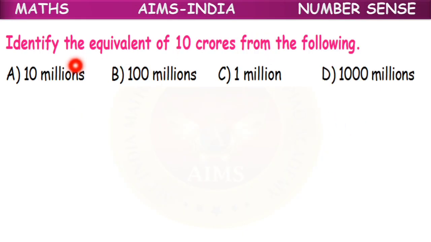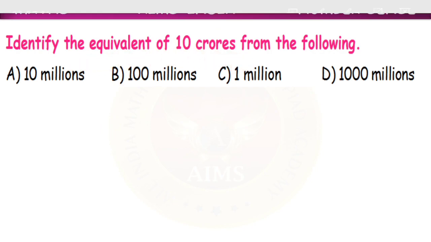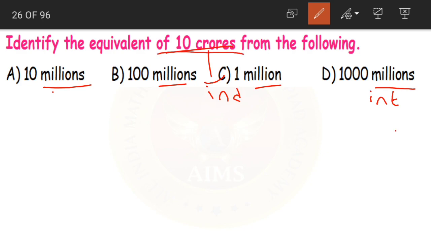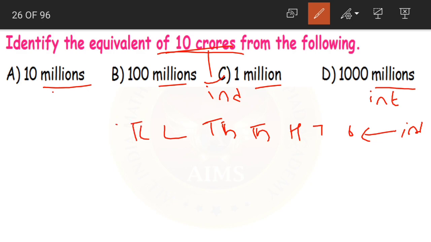Next, identify the equivalent of 10 crores from the following. Now first, 10 crores is what? 10 crores is in the Indian system, and if we look at the options, they are in millions. Yes, so millions are from the international system. So we need to compare both and see how much 10 crores is equal to. So first let us write the Indian system: ones, tens, hundreds, thousands, 10,000s, lakhs, 10 lakhs, crores and 10 crores. Then below that let us write the international system.